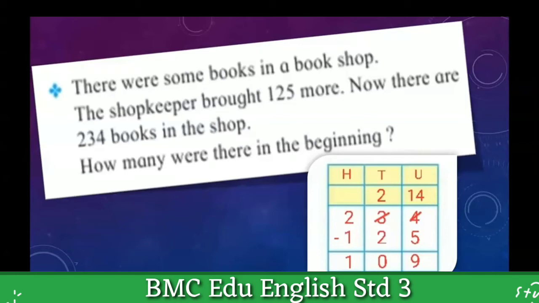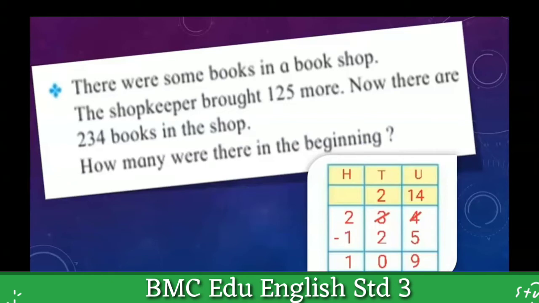What they gave us is the information that the shopkeeper brought 125 books more, and now there are 234 books in the shop, and we have to solve this problem to get the answer to how many were there in the beginning.